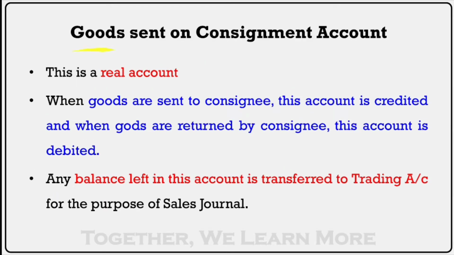And the third account is goods sent on consignment account. This is a real account. When goods are sent to consignee, this account is credited. When goods are returned by consignee, this account is debited. The balance of this account is transferred to trading account for the purpose of sales journal. Very easy. Done? So we have to prepare 3 accounts: consignment account, goods sent on consignment account and consignee's account.